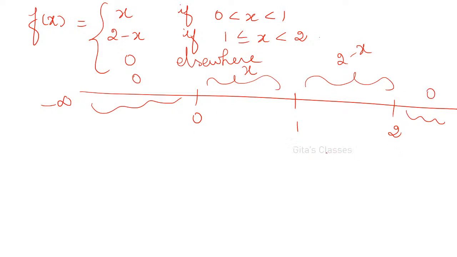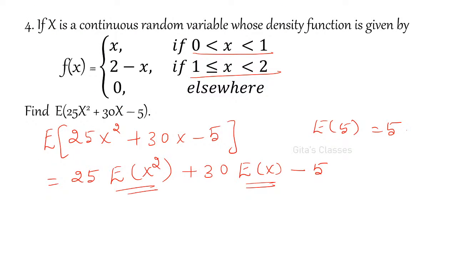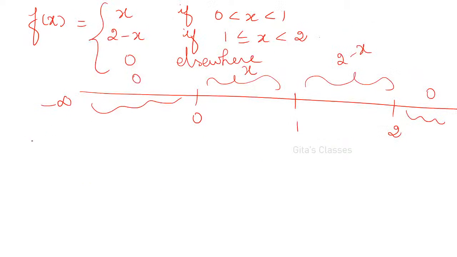Therefore, what is asked? E of x. What is E of x? E of x is the integral from minus infinity to plus infinity. According to the formula, here if you have x, you have to write x. X squared means you have to write x squared.